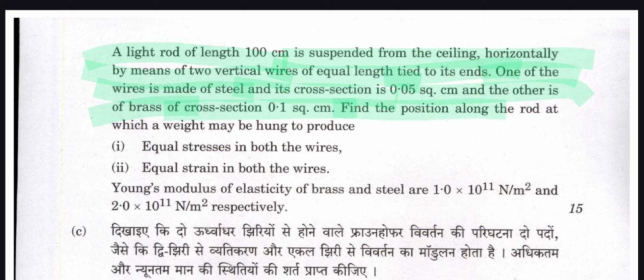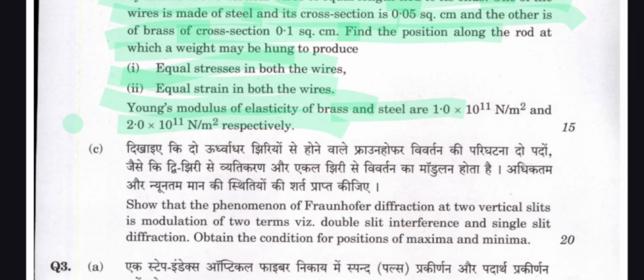Find the position along the rod at which a weight may be hung to produce first, equal stress in both of the wires, second, equal strain in both of the wires. Young's modulus of elasticity of brass and steel are 1.0 x 10^11 Newton per meter square and 2.0 x 10^11 Newton per meter square respectively.